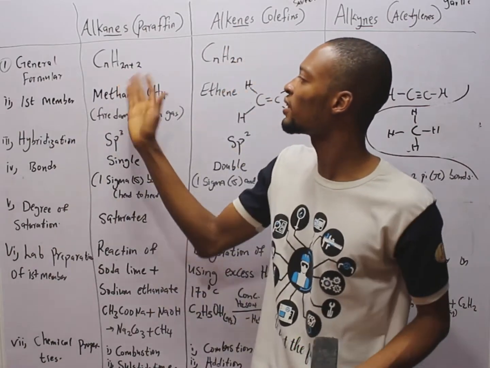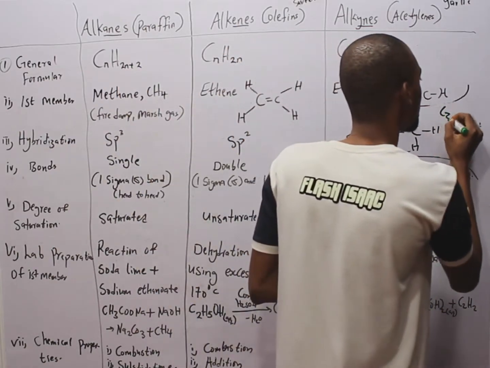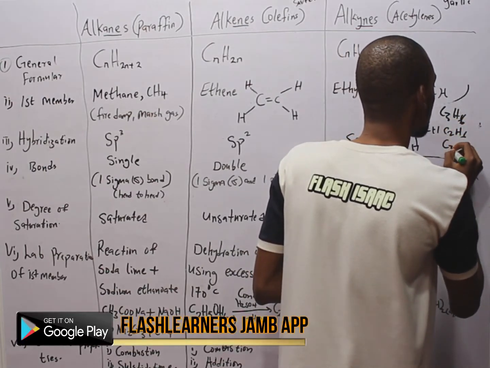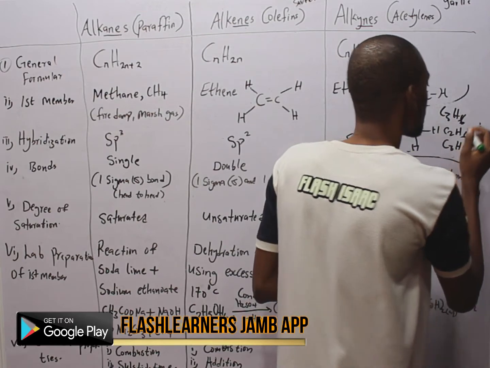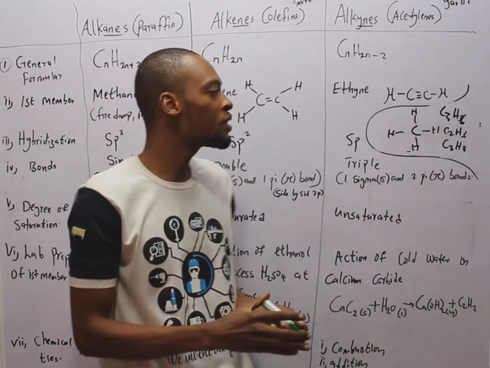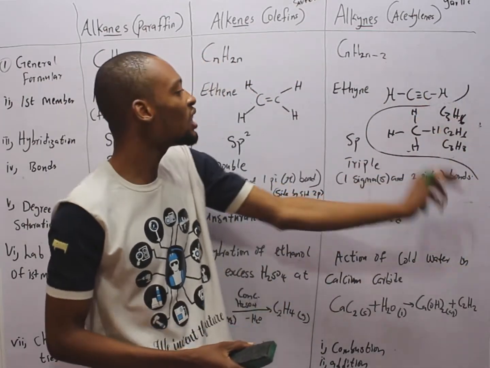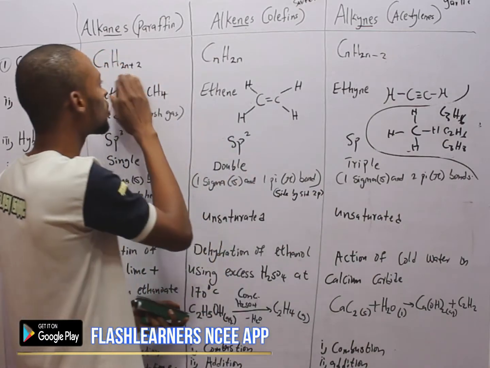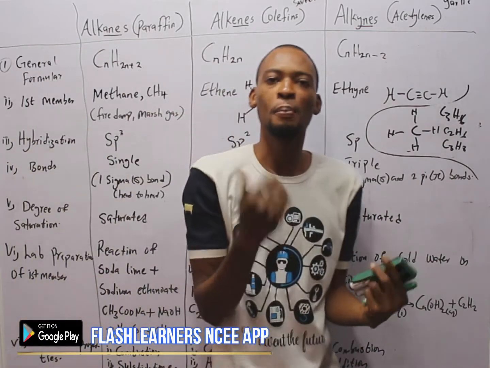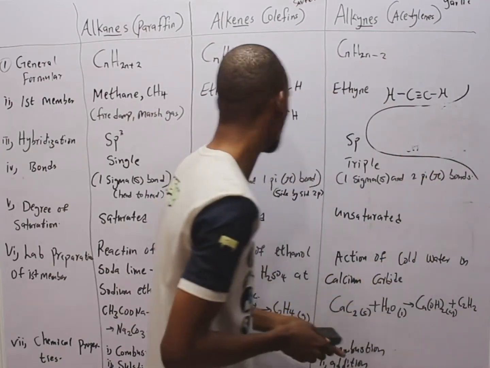So this is very important. They can give you different formulas. Let's say C3H6, C2H6, C3H8, and they ask you, which of the following is an alkane? What you simply do is bring out the general formula and substitute the number of carbons. Anyone that gives you a particular number for this formula is an alkane, alkene, or alkyne, depending on the question. So this is a hot cake question.